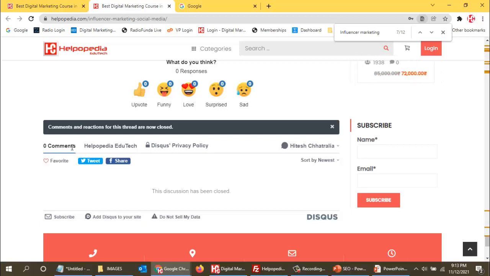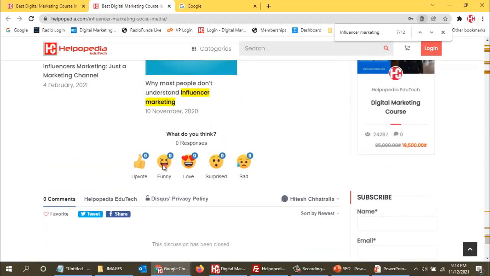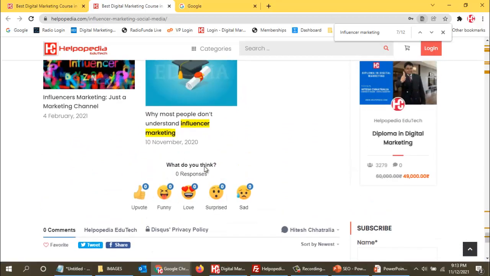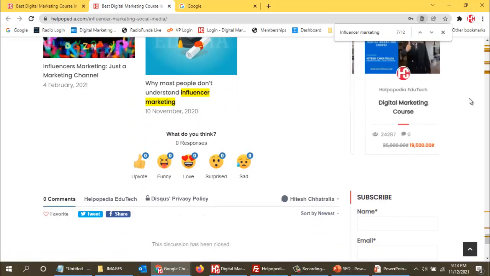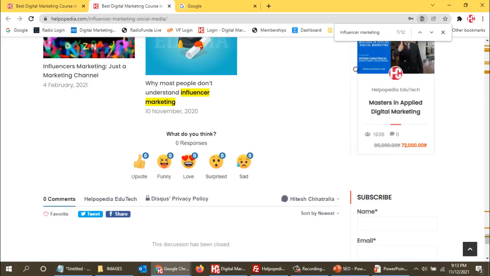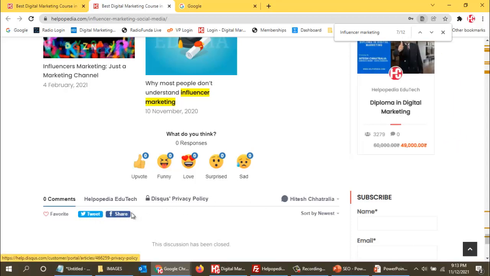But for this comment section, people need to log in and then write a comment over here. And people can even give reactions. So that is what we can use over here. So these are the plugins that we install for any reason we want. People need to log in with social logins like Facebook or Gmail or Twitter, and then only they can post a comment, so that we will get the right identity.